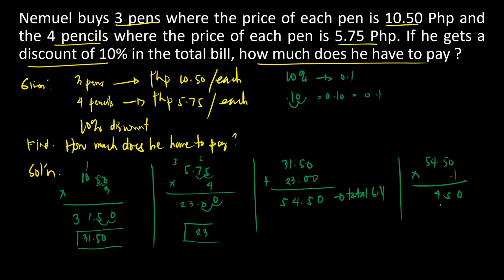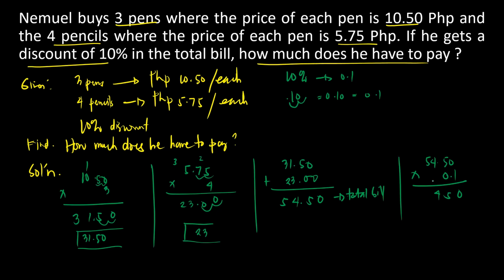Okay. Next. Five times, again, 0. Okay, 0 times 1 is 0. 5 times 1 is 5. 4, add tayo ng 0 class.